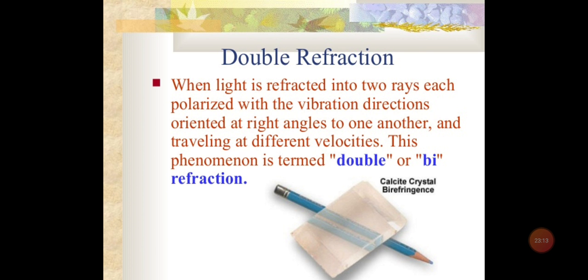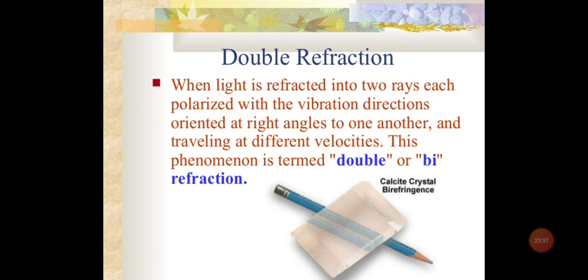But if we use a crystal such as calcite, which is anisotropic, meaning having different properties in different directions, then if a ray of ordinary unpolarized light is incident on such an anisotropic crystal, it will split up into two refracted rays in place of one.